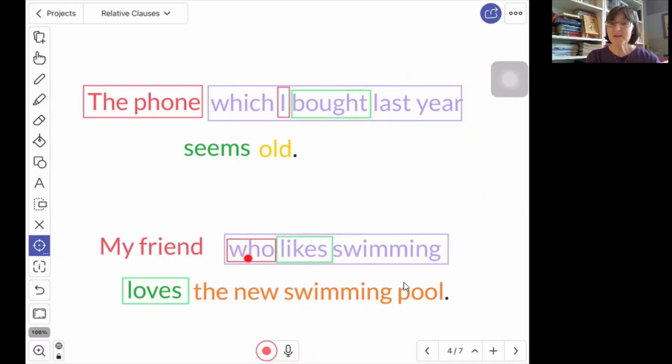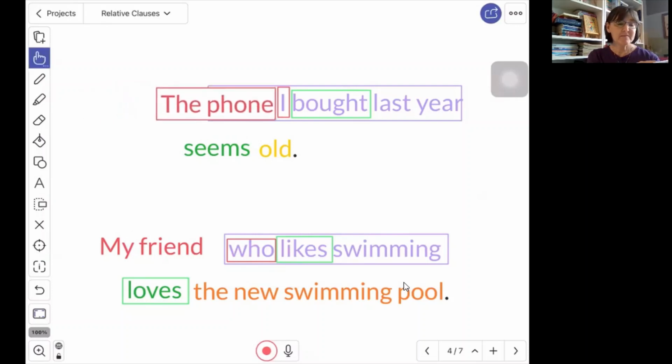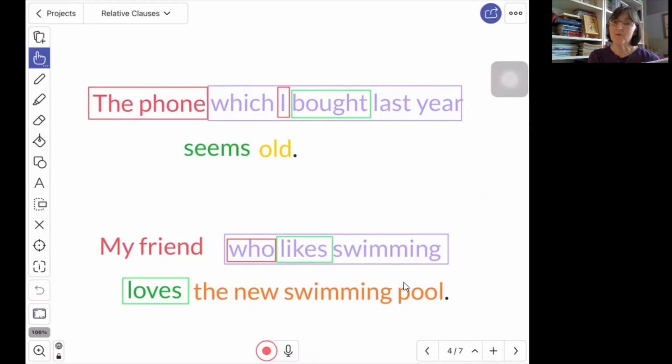If this is the subject, you cannot get rid of it. If it is the object, you can get rid of it if it is a defining clause. So actually we could say, the phone I bought last year seems old. You could do that. But what you mean is the phone which I bought, or the phone that I bought last year seems old.